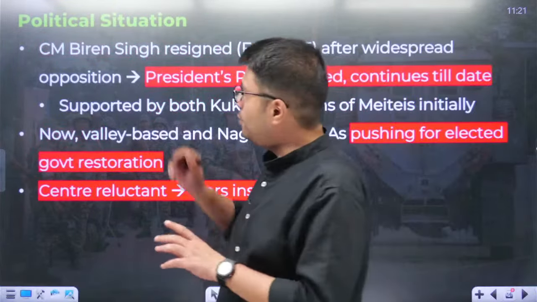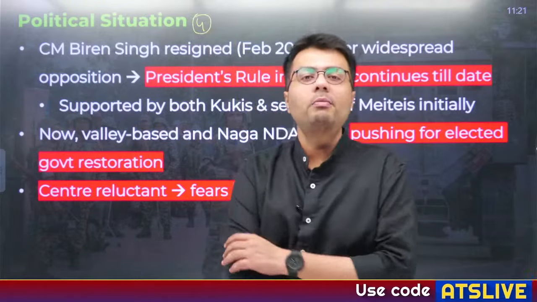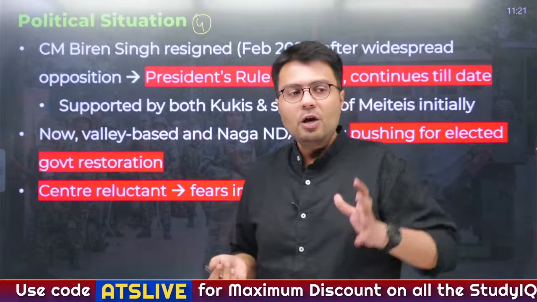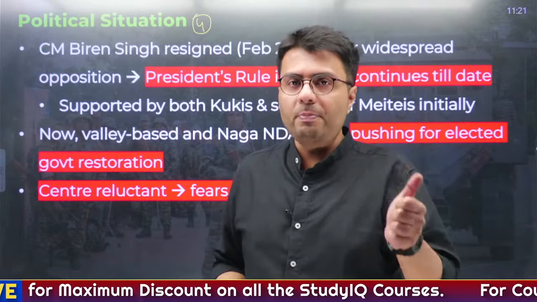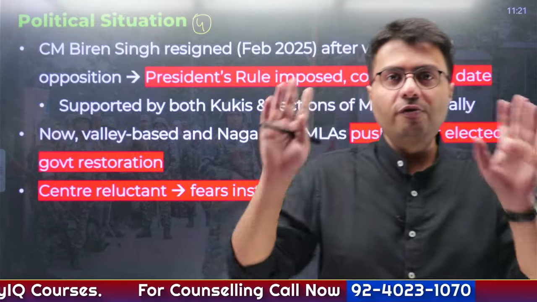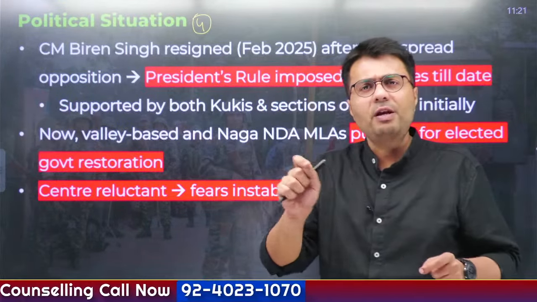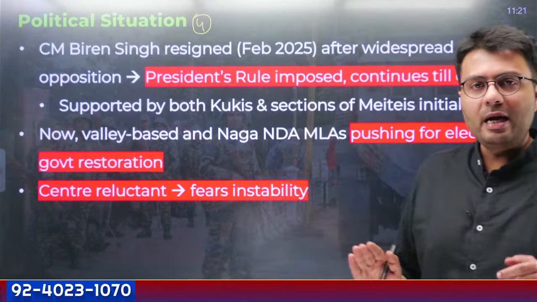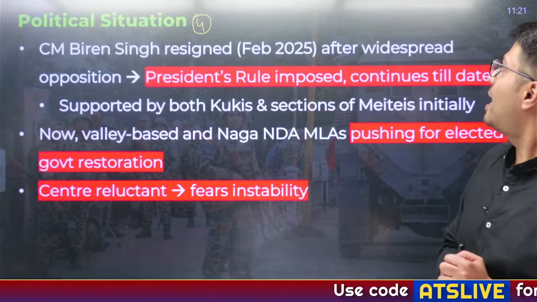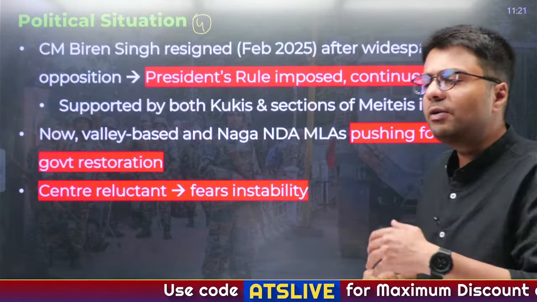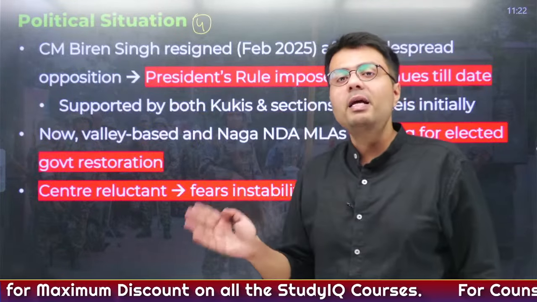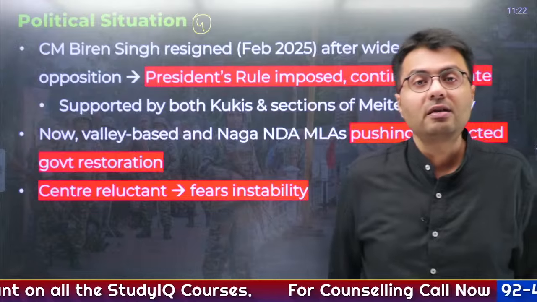Now this was the third problem. Now let us come to the fourth problem, that is the political situation. You need to understand, we in India live in a democracy. So for any government to have legitimate power, it needs to be elected by the people, for the people and of the people, right? This is the first demand in any democracy, and this is true of every part of our country. Now what happened is that the earlier Chief Minister of Manipur, Mr. N. Biren Singh, resigned after widespread opposition because he was unable to control the violence, and members of the Kuki Zo community felt that Biren Singh belonged to the Methi group, so he did not have interest in curbing the violence against the Kuki Zo community.